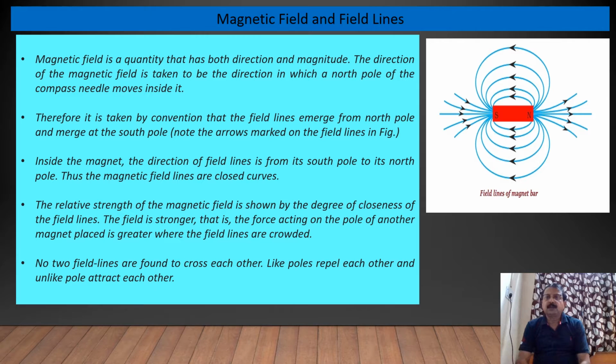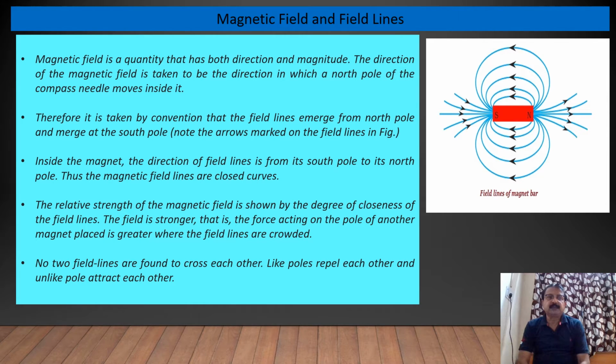Means the field of the magnet shown here is coming out, magnetic lines are coming out from north and merging towards the south. So नॉर्थ पोल से बाहर निकलकर साउथ पोल पे मीटिंग होता है उनका लाइंस ऑफ फोर्सेस का.